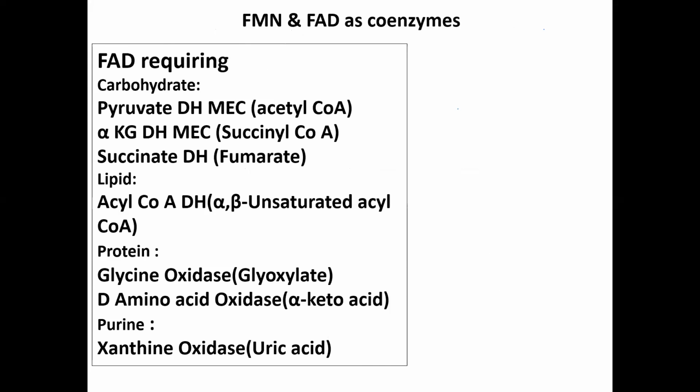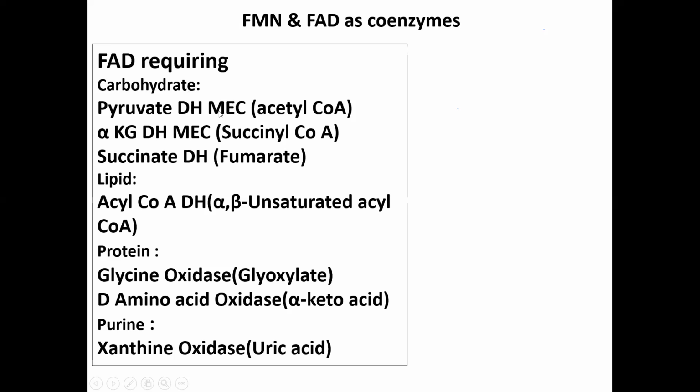Now we'll see the enzymatic reactions in which FMN and FAD act as a coenzyme. These are the FAD requiring reactions. There is a long list. In carbohydrate metabolism, it is pyruvate dehydrogenase, the same enzyme that we saw in thiamine. It is a multi-enzyme complex, so it needs TPP as a coenzyme as well as FAD. So by utilizing this example, we are covering two vitamins.